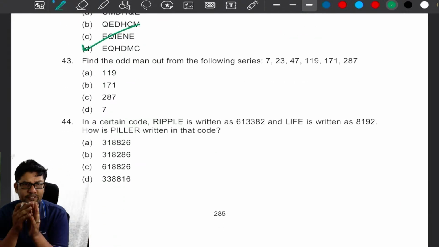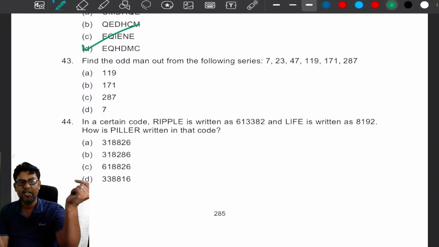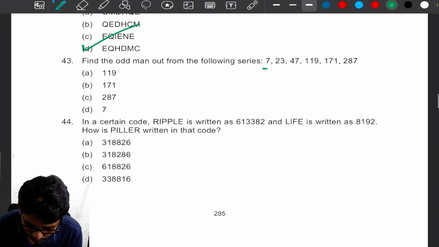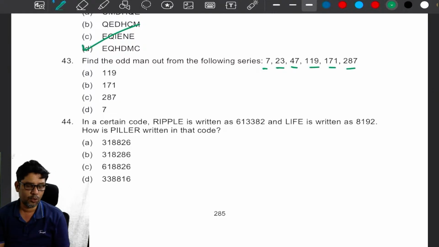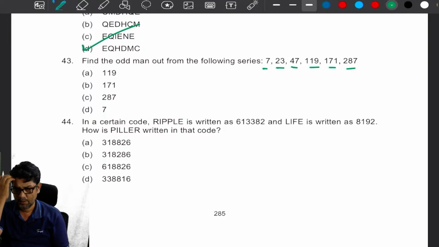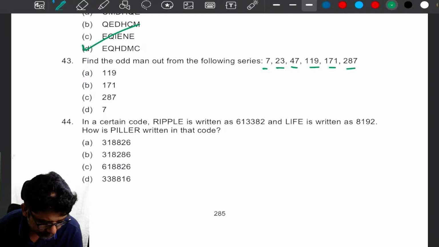Find one of the most crucial and difficult parts. Find the odd man out from the following series: 7, 23, 47, 119, 171, 287. Let's see who is going to give the answer. Tell me, my dear, who is going to give the answer? Odd man out.